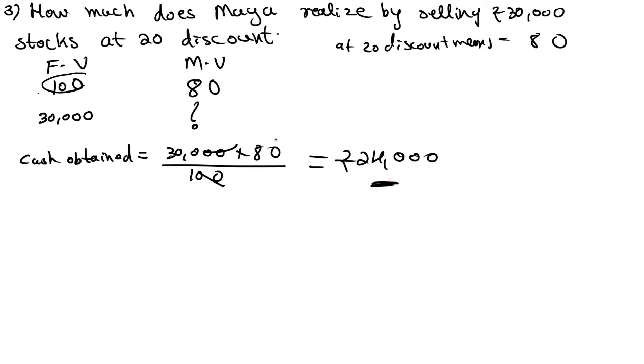If you observe the difference, actually you have 30,000, but you are selling at a discount, at 80. Actually one share is 100 rupees, but in the market one share is 80 rupees. That means there is a 20 rupees difference, right? So you will get only 24,000 if you sell that share.